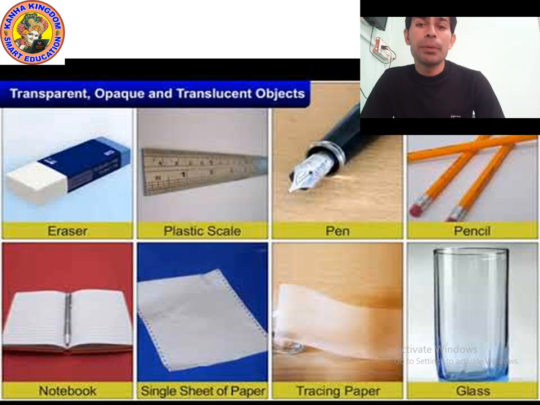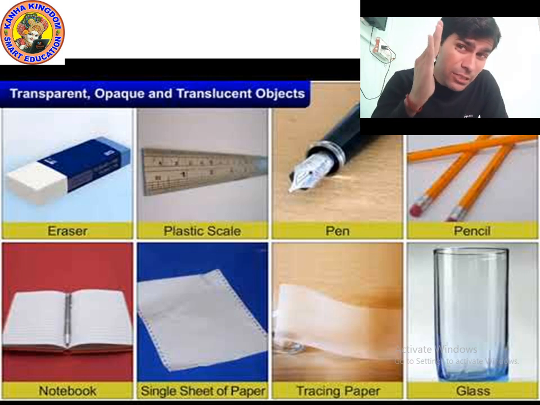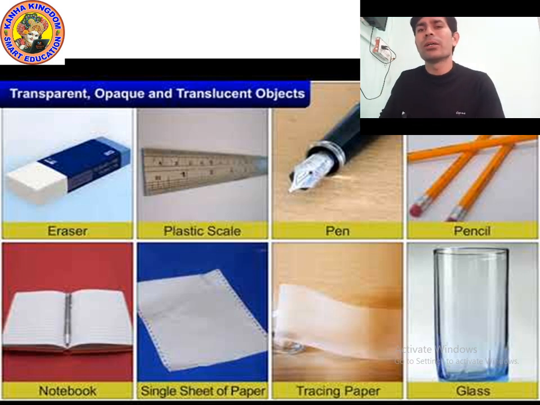So a single sheet of paper, tell me, is a single sheet of paper transparent, translucent or opaque? Transparent? No. Opaque? No. Translucent? Yes. So a single sheet of paper is a translucent object. If you try to see through it, you can see, but the vision will be faint. You will not be able to see clearly.